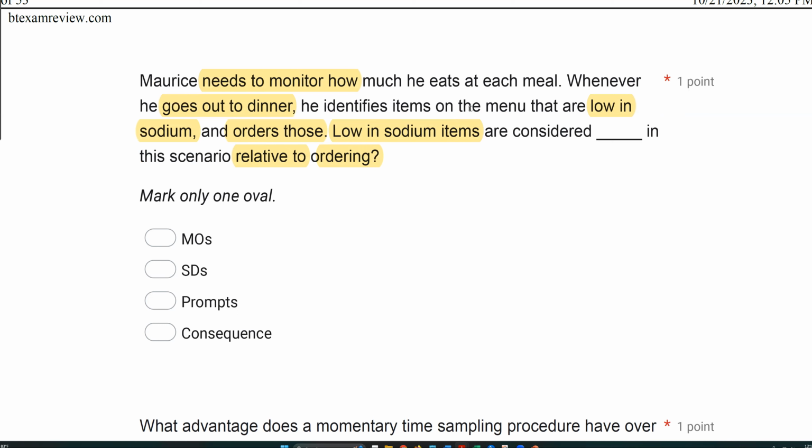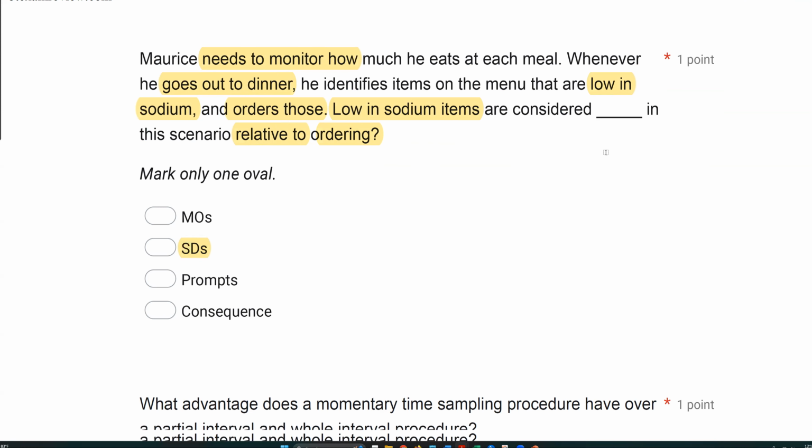Now, that's what the SDs do. They're antecedents, they evoke the behavior, and they signal reinforcement is available. They're not prompts because they happen immediately before the ordering. Remember, the prompt happens after the SD. And they're not consequences because they're antecedents. So the low in sodium items are the SDs, which leads to ordering the items because now they signal reinforcement is available.